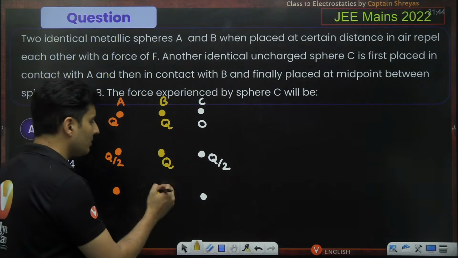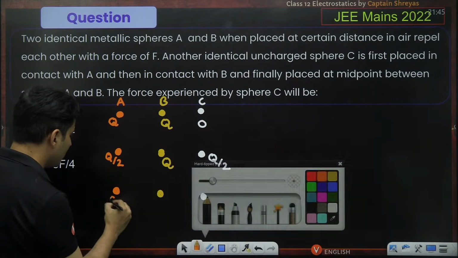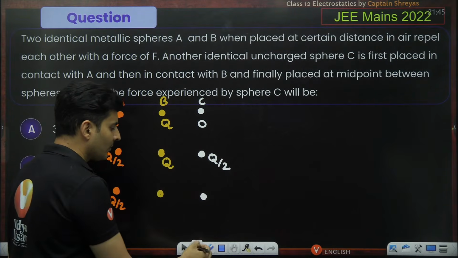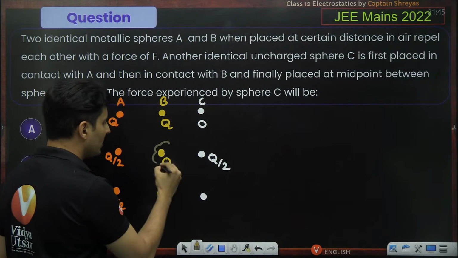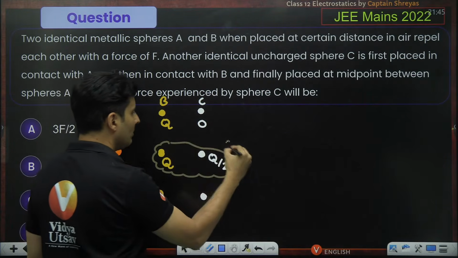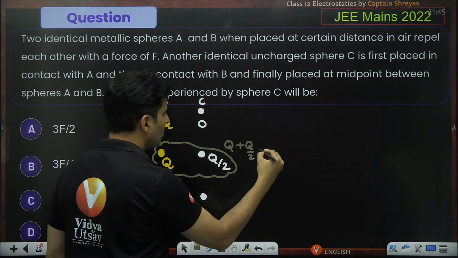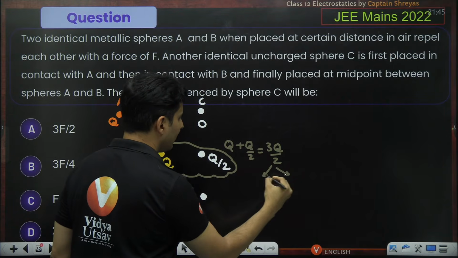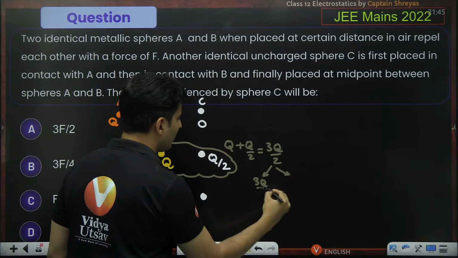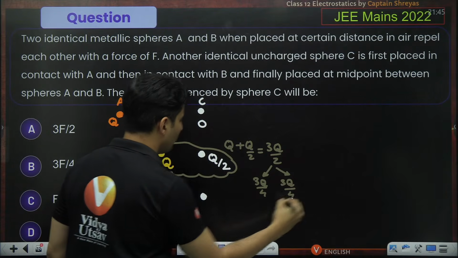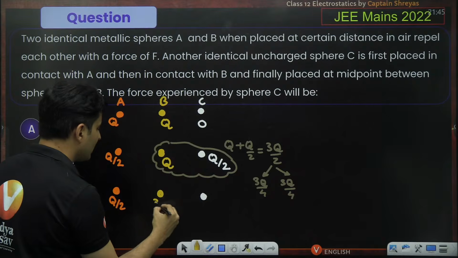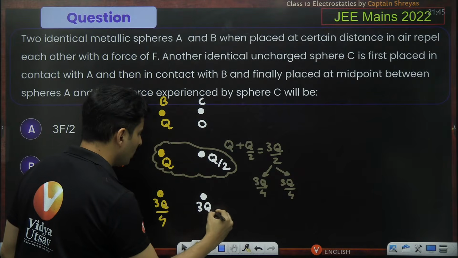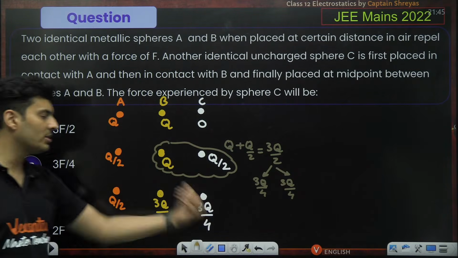When you touch B, what will happen? A will not change; Q by 2 will still remain. These two will exchange the charges. Just imagine how much was the total charge on both of them. It will be Q plus Q by 2, which is 3Q by 2. Now this 3Q by 2 will get divided equally. How? 3Q by 4 and 3Q by 4. So on this guy the charge will be 3Q by 4, and on this guy the charge will also be 3Q by 4.